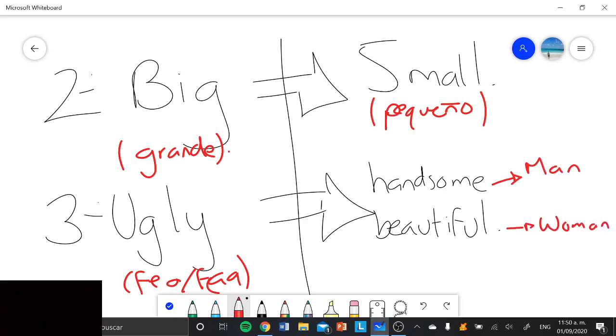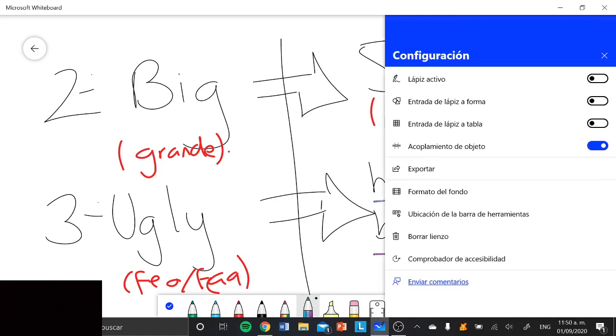For a woman. So in this case, pues obviamente handsome va a ser guapo and beautiful is going to be bonita. Pero recuerden que handsome solamente se utiliza con men and beautiful is going to be used only for women, okay? Questions until here? I suppose that you guys don't have any questions. Entonces, let's pass with the 7 words pending, con las otras 14 palabras.